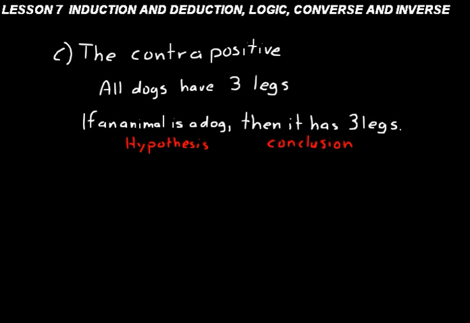So the hypothesis part, we're not saying that it is a dog, we're just saying that if an animal is a dog. So that's our hypothesis about that animal. We're guessing there. It's not a totally confirmed statement. But if it is a dog, then it has 3 legs. Let's use an Euler diagram just to look at that statement.